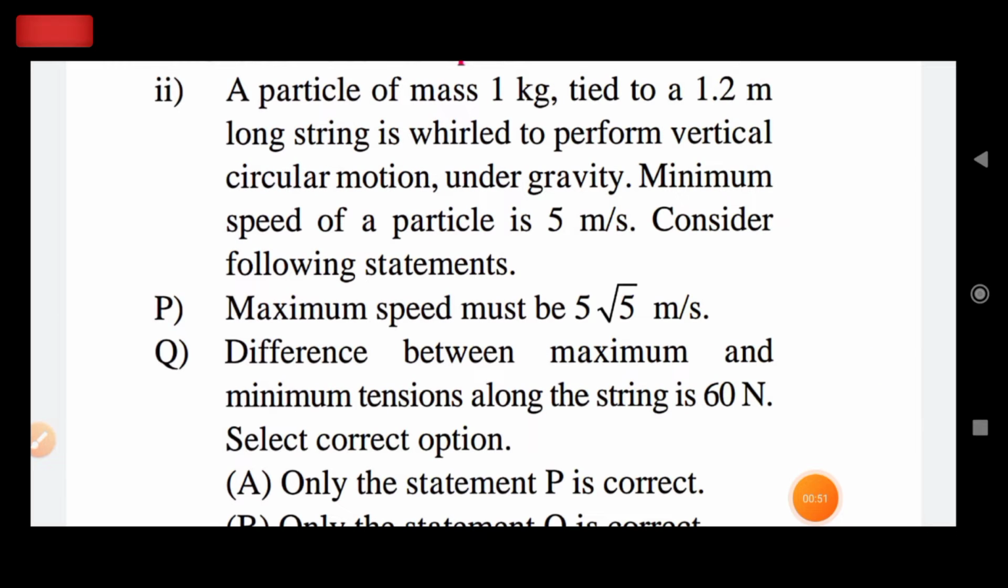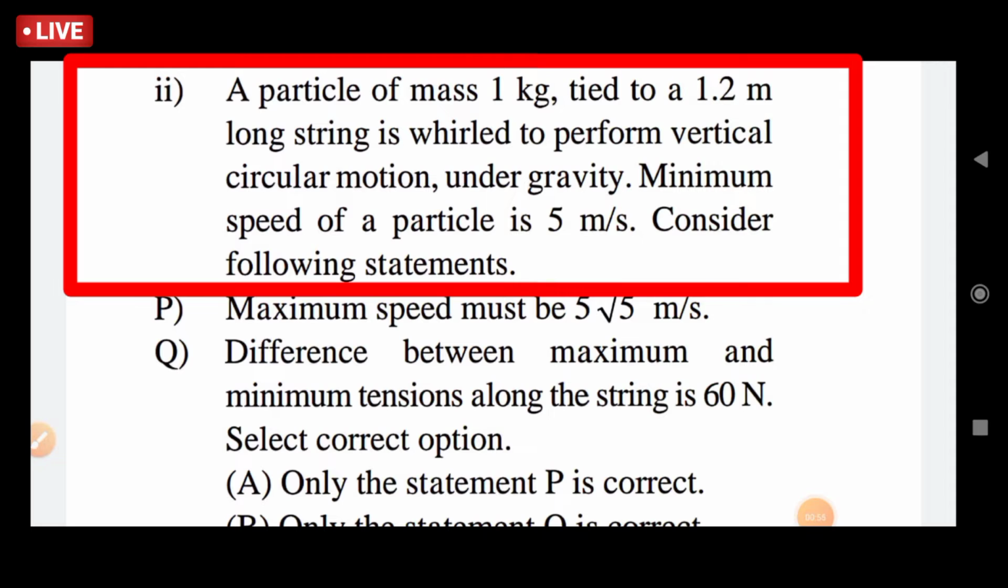So the next question for the MCQ is, a particle of mass 1 kilogram tied to a 1.2 meter long string is whirled to perform vertical circular motion under gravity. The minimum speed of the particle is 5 meter per second. Consider the following statements.